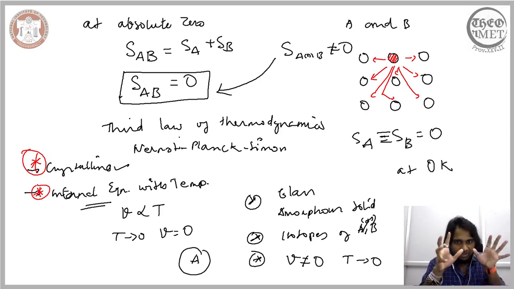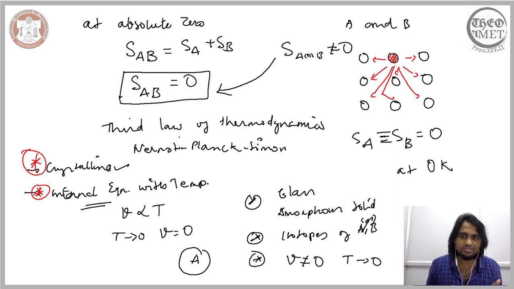Even though the law is helpful, in that it helps us calculate the entropy of a crystalline solid at any temperature, it is rather conditional in nature, and only when these qualifications are satisfied will we be able to observe the third law of thermodynamics.